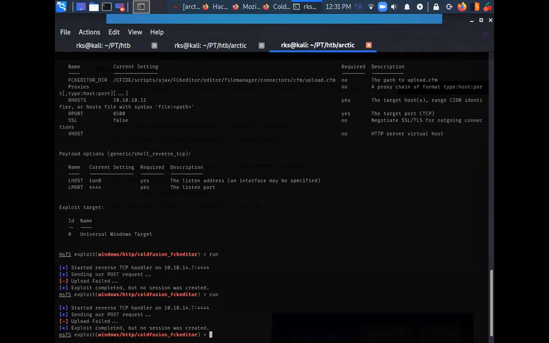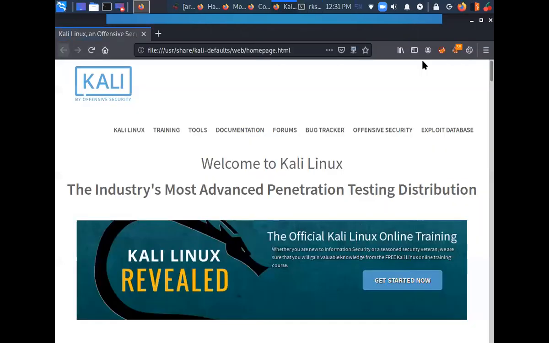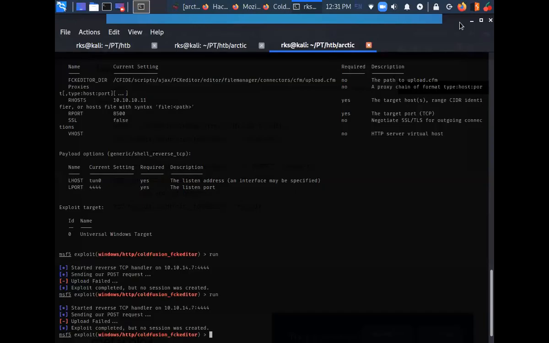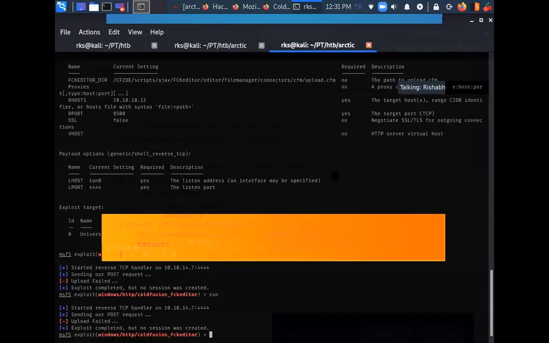So I am going to troubleshoot this exploit and observe its workings. I'm going to use Burp Suite to intercept all the requests made by this exploit. So let's fire up our Burp Suite. This is not Burp Suite, this is Firefox. Let's start our Burp Suite.